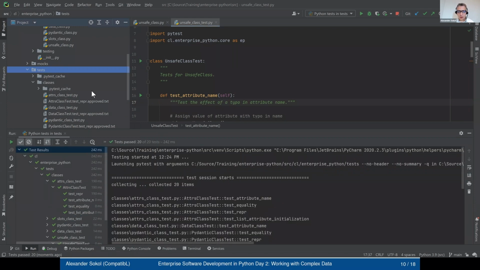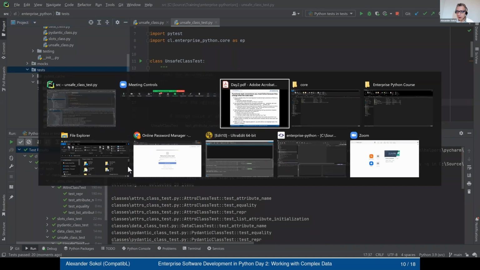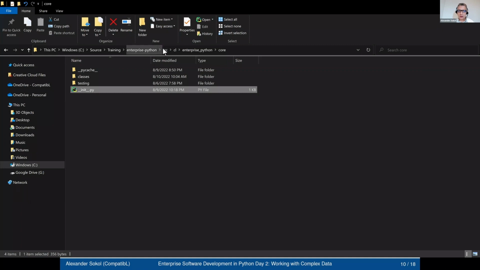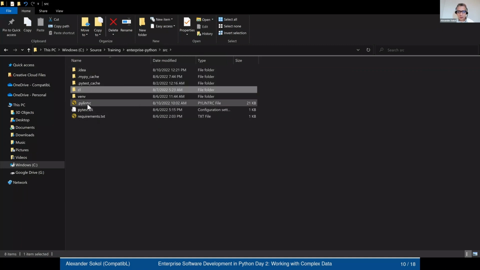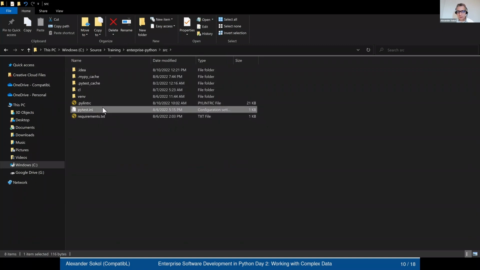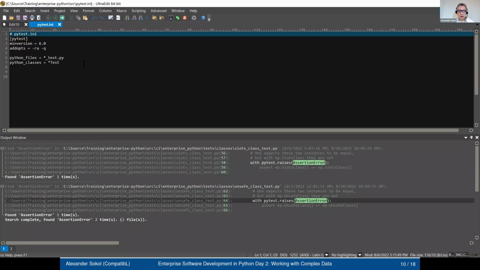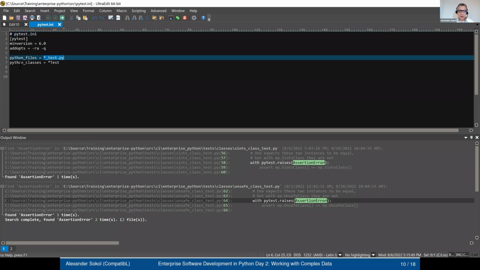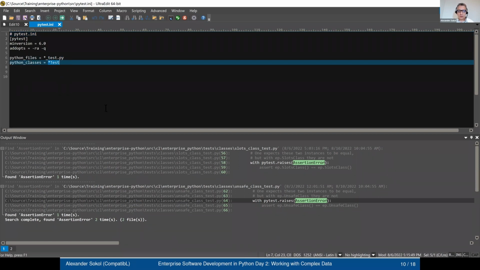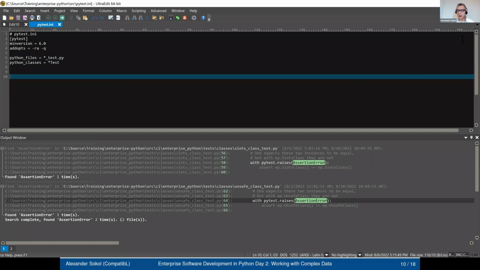Okay, the tests run. Now, why did they run? Why did they find them? Because I have a file called pytest.ini. So you can overwrite this standard convention. Somewhere in your path there should be a file pytest.ini. In this file, you're saying Python files should have that pattern, and Python classes should have that pattern, right? So I changed it to a suffix.